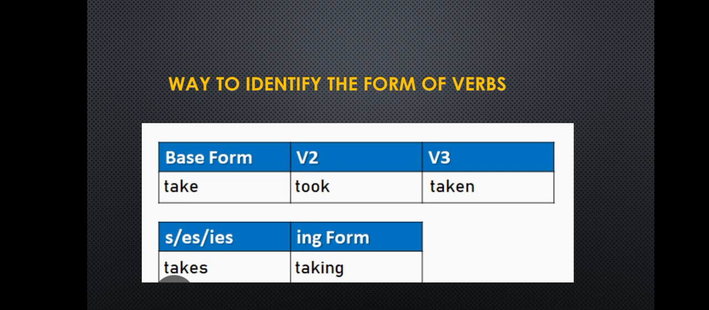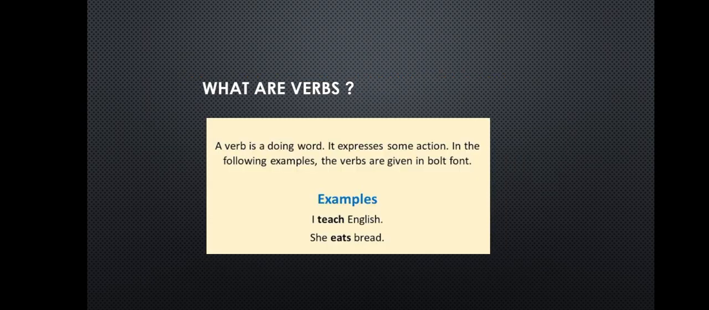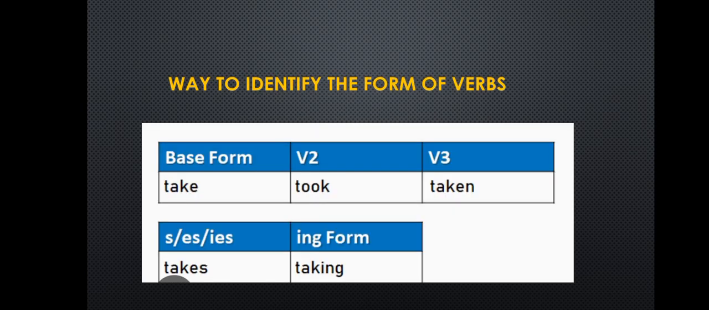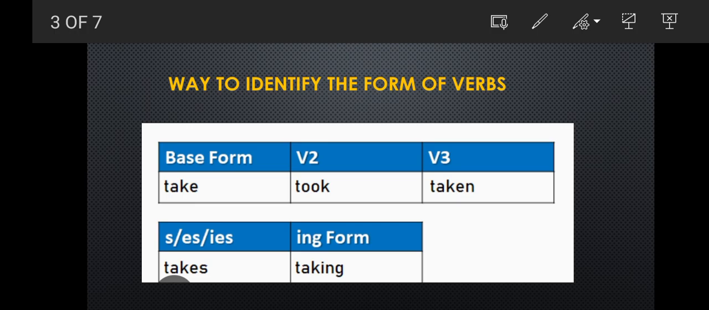Let's see the way to identify the form of verbs. I have told you there are 5 forms of verb in 11th, 12th, 10th, 9th. Now the first is the base form, the simple one. Let's take an example of the word take. The base form of this word will be the same, that is take. It is the simple form.